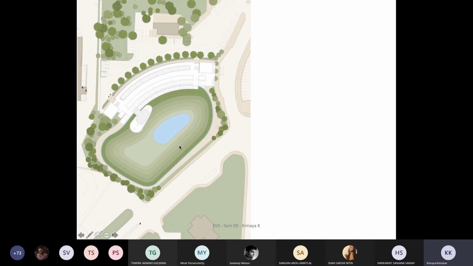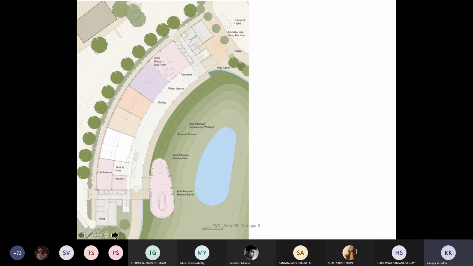So instead of creating a water harvesting tank and making it a boring procedure, what they have done is they wanted to celebrate the entire water feature. But the water feature is not going to be there throughout 365 days. So they have created these different terraces depending on the water that gets collected, and over a period of time, as it recedes, there are other functions that can start taking up these spaces.